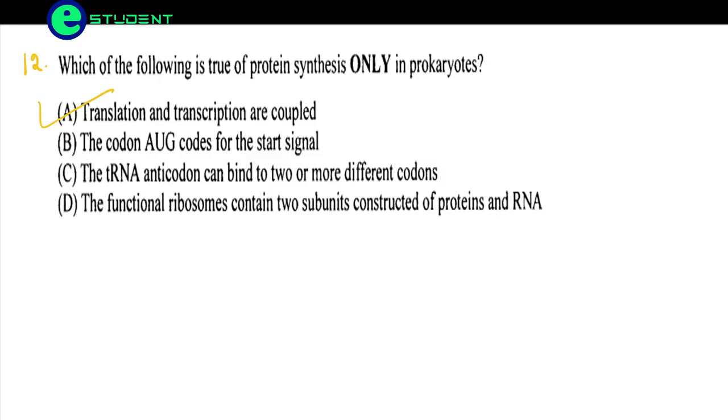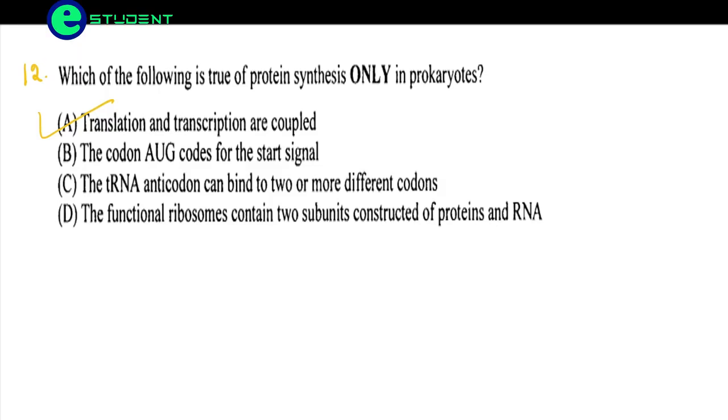In eukaryotes, transcription takes place in the nucleus, and then the mRNA which is produced travels out into the cytoplasm, and there the translation takes place. Whereas in prokaryotes, translation and transcription are coupled, because prokaryotes do not have any membrane-bound nucleus, so everything takes place in the cytoplasm only. So here A is the correct option.